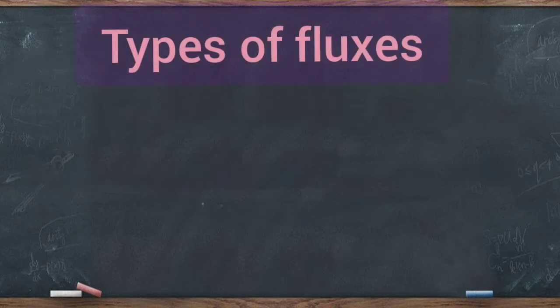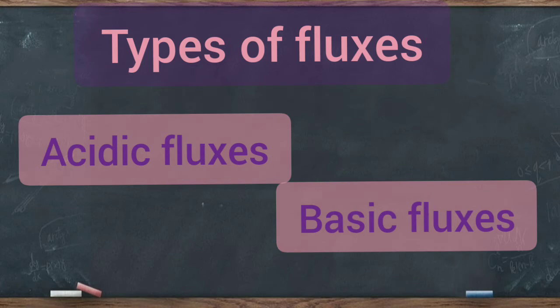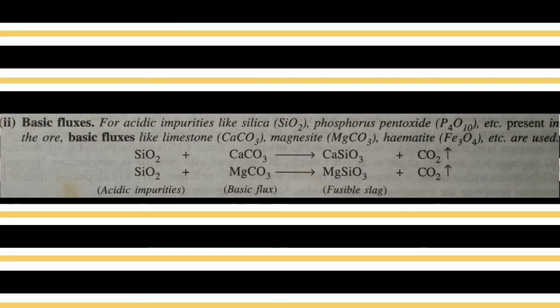Two types of fluxes, that is acidic fluxes and basic fluxes, are used depending upon the nature of the impurities present in the ore. Acidic fluxes like silica and borax are used for basic impurities like lime or metallic oxides such as calcium oxide, iron oxide, etc. Basic fluxes like limestone, magnesite, hematite, etc. are used for acidic impurities like silica, phosphorus pentoxide, etc.